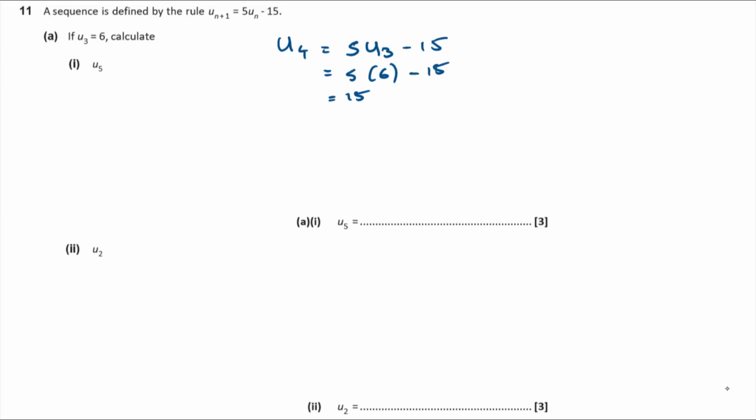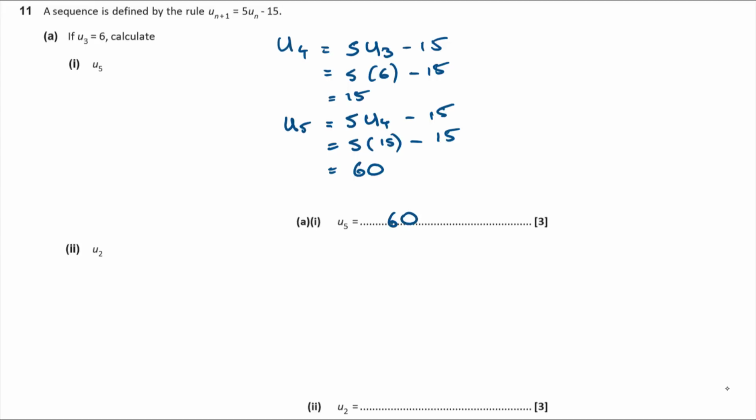So u4 must be 15, and u5, the fifth term, must be 5 lots of u4 minus 15. We've just worked out that u4 must be 15, so that's 5 lots of 15 minus 15. So 5 15s minus 15 is 4 15s, so that is 4 lots of 15 is 60, isn't it? Okay, so u5 is going to have to be 60.